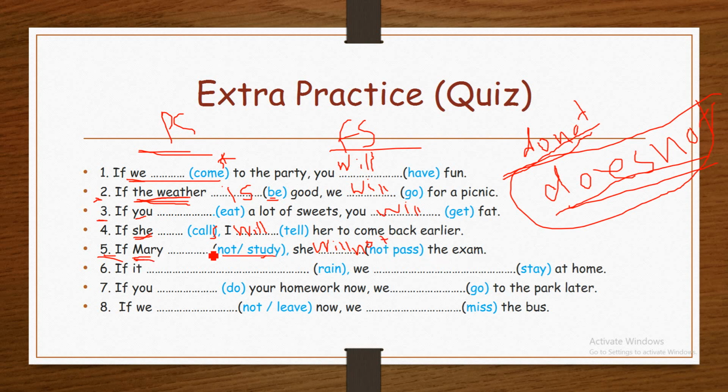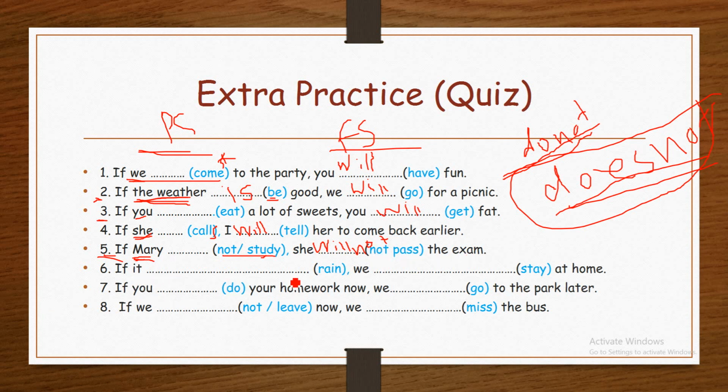If Mary does not study, she will not pass the exam.